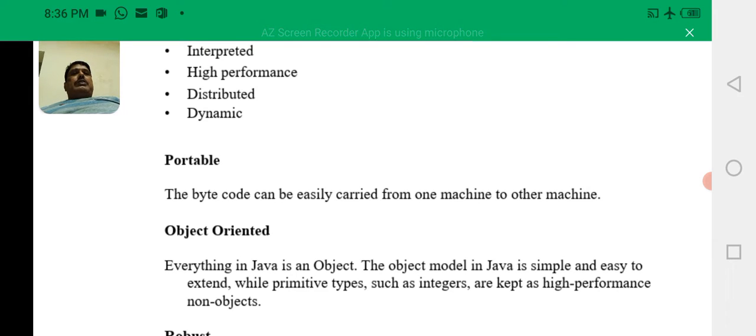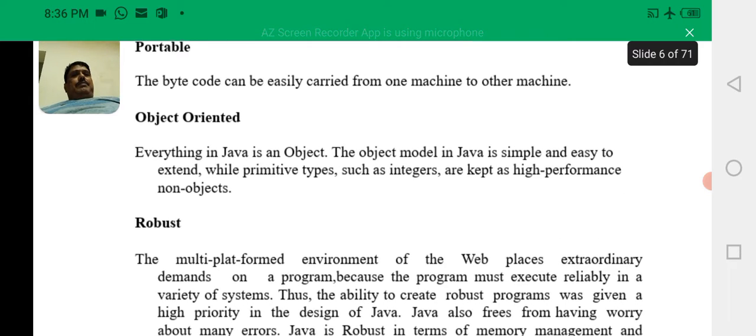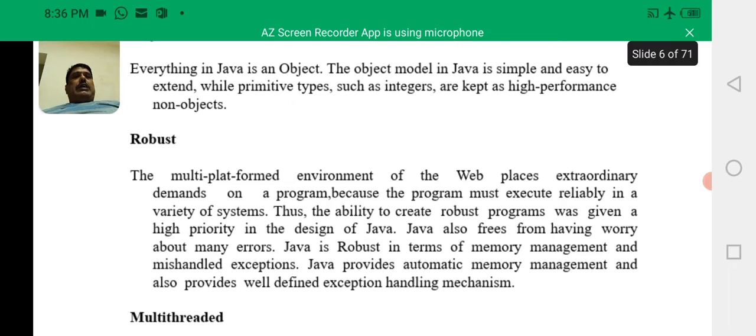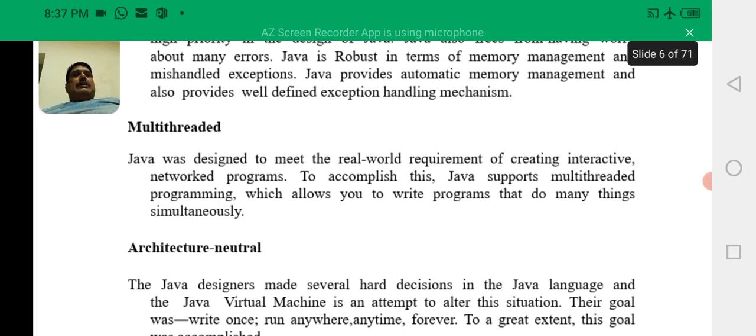Because of Java's bytecode, it can be easily carried from one machine to another machine. So it is portable, and Java is object oriented and robust. Since it is used in internet programming, we need to develop robust programs, strong and healthy programs which are more secure. And it is multi-threaded: simultaneously running multiple programs is known as multi-threaded.